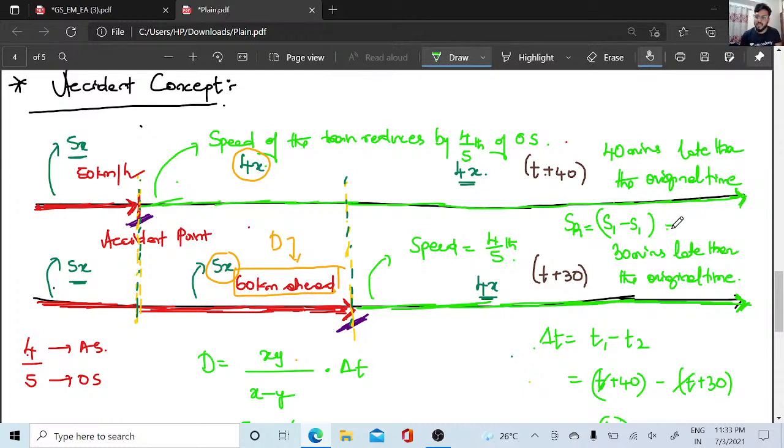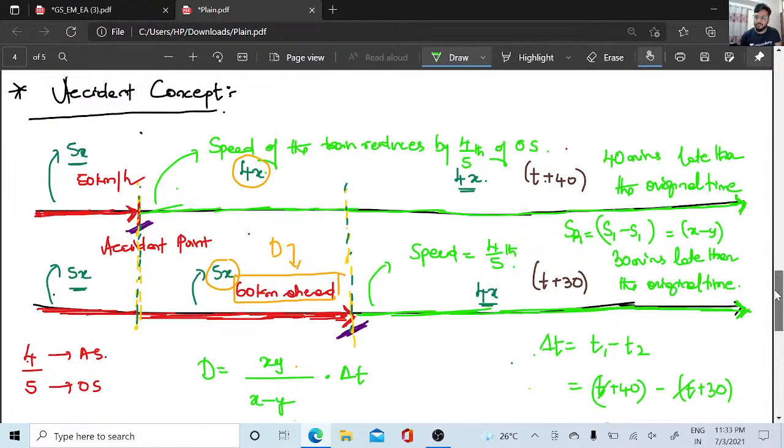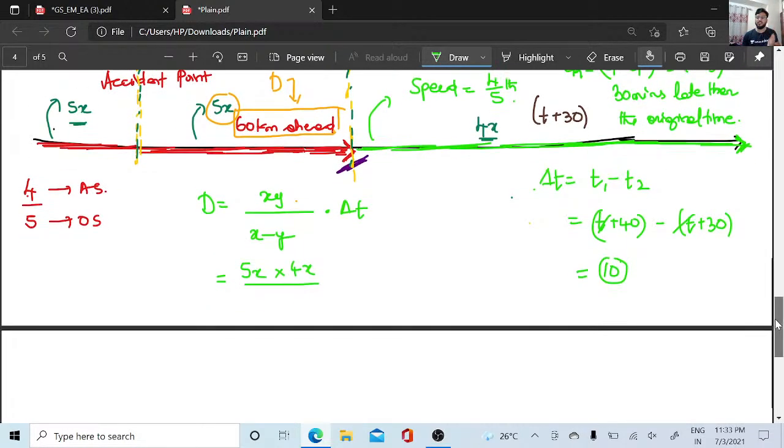तो इधर क्या होगा? इधर x है और इधर y है. So this is going to be x minus y, right? The difference of both the speeds because they are going in the same direction, right? So x minus y is x into 10. तो ये 10 minutes है ना बाबा, ठीक है, yes or no? So this is 10 minutes, right?